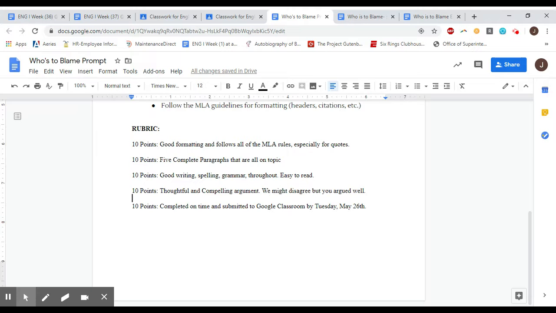10 points is for the formatting and following the MLA rules, especially on quotes. 10 points is for having 5 complete paragraphs that are on topic. 10 points is for good writing, so spelling, grammar, etc. It's easy to read. 10 points is for a thoughtful and compelling argument. I don't have to agree with you. You can say things I disagree with, but you need to back everything up with good evidence, and you need to be thoughtful. And lastly, you'll get 10 points for submitting it on time to Google Classroom, again by May 26th.